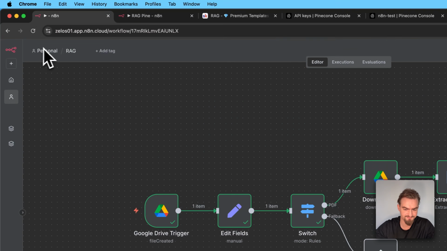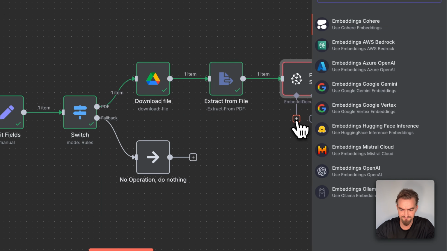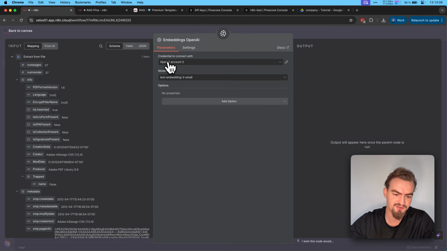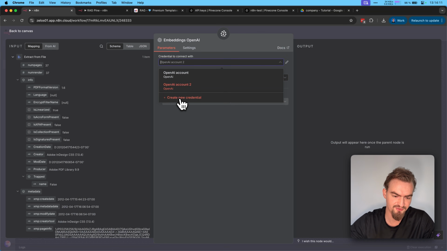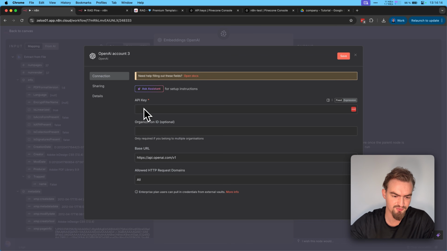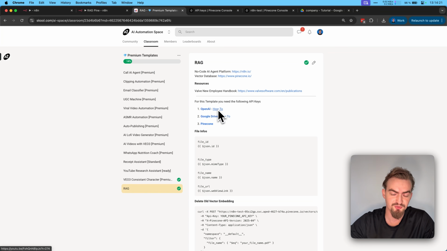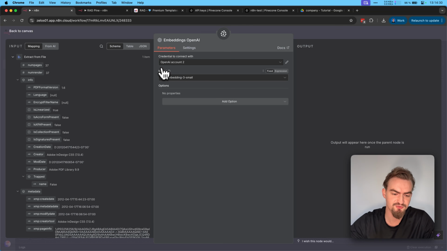Then go back to Canvas, click here the plus icon under embedding and select use OpenAI embeddings model. Here you need first to provide your API key by clicking create new credential. And here you need to provide an API key. Simply click here how to, and there is explained how to get the API key. It's pretty simple. Once you've done that, you select under model, text embeddings 3 small.